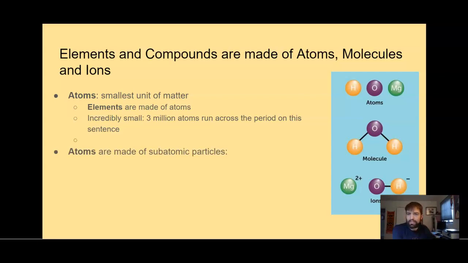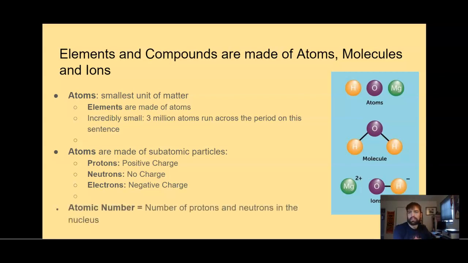Atoms are made of subatomic particles. So protons, neutrons with no charge, and electrons which have a negative charge. The protons and neutrons are in the nucleus of the atom, and the electrons are these tiny little things that whiz all around the atom. So the atomic number, what you see on the periodic table, is the number of protons and neutrons in the nucleus.